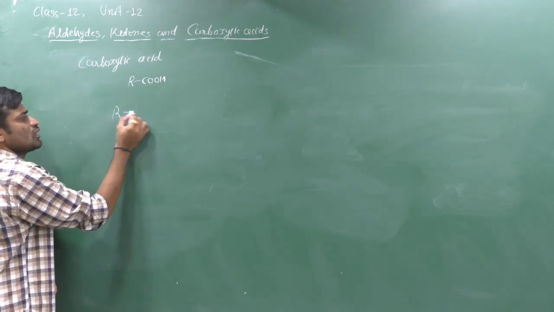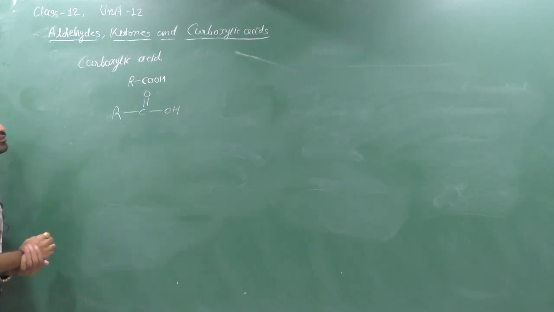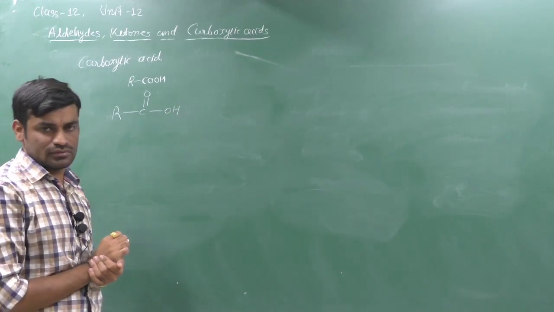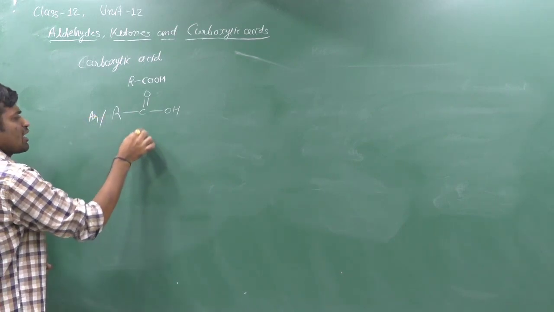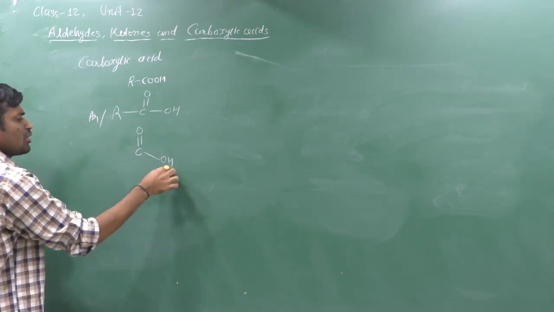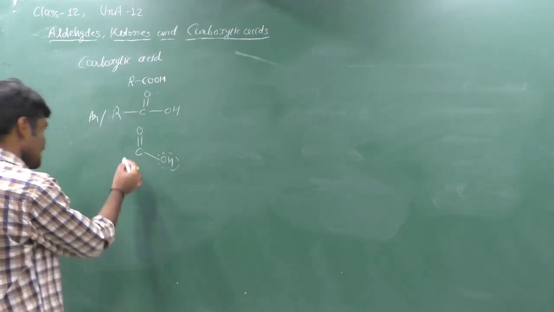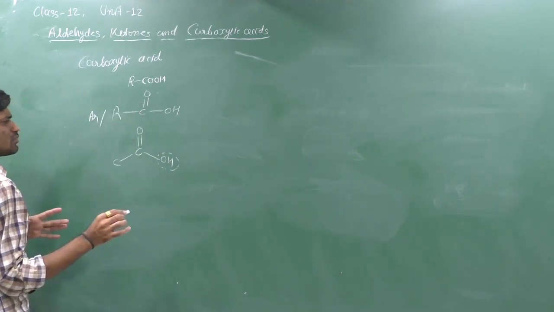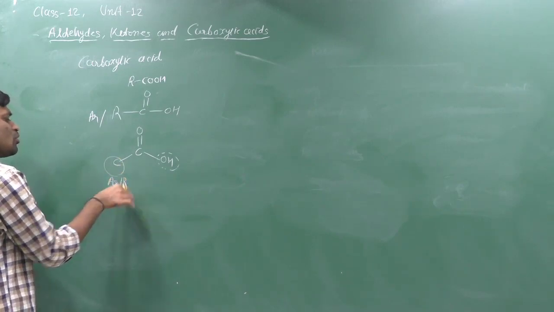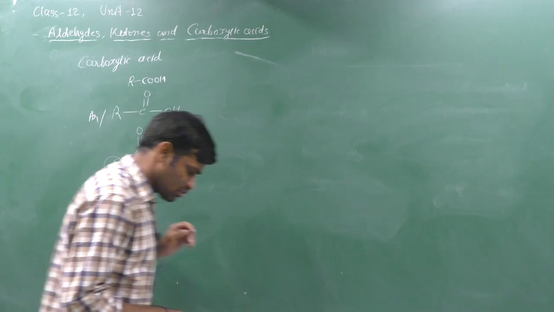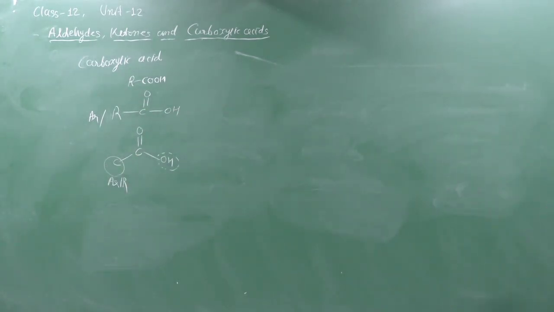If you draw the exact structure, it is R C double bond O OH. It means that we have a carbonyl group which is bonded on one side to a hydroxyl group, and on the other side to carbon, either an alkyl group or aryl group. This is known as carboxylic acid.